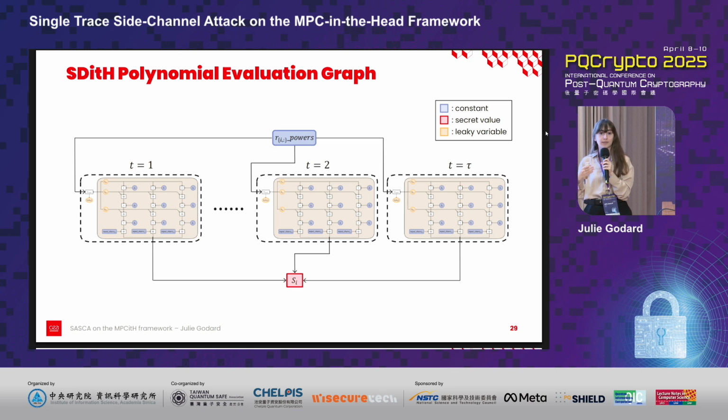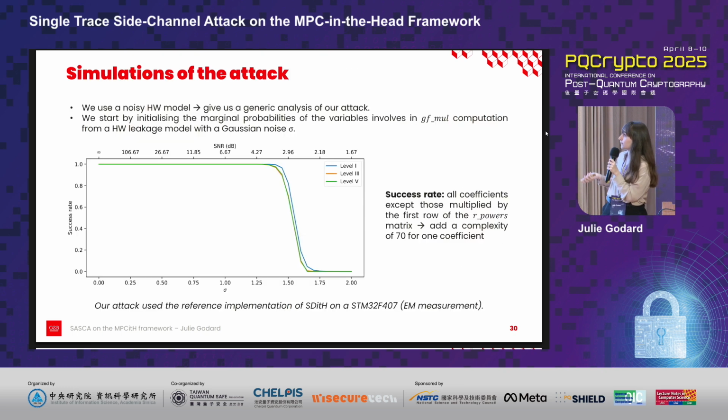We can see that the same air powers matrix is used at each iteration of our graph, and that each iteration converges towards Si. Here we can clearly see the redundancy of the MPC protocol, which allows us to get a better accuracy on our secret Si. Now that we have our graph, we want to test it in simulation in order to see its robustness. This is what we have done using a noisy Hamming weight model.